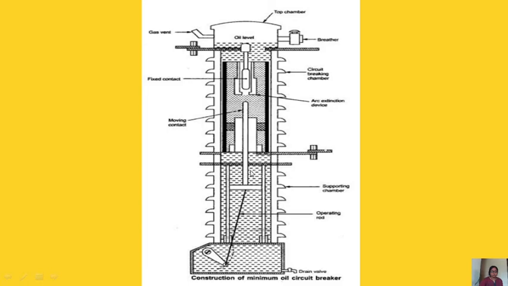As it starts moving, this will force the oil to move up, and because this oil gets decomposed, gases will be produced and go like this. This will force new oil into contact with the arc contact, and the arc gets quenched. This is the minimum oil circuit breaker.